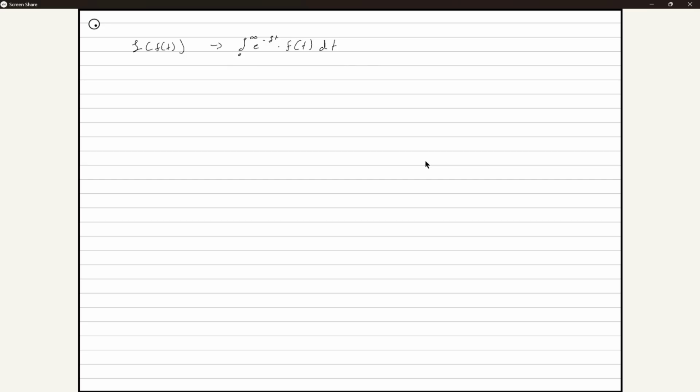And if you want, we can do some integration practice. That's always pretty nice to have. I can do some simple ones, I can do some hard ones. But you can also rewrite this as the limit as n goes to infinity of the integral from 0 to n of e to the negative s t times f of t, which is a function. Do you guys understand how I got to this point? Because this is the foundation.